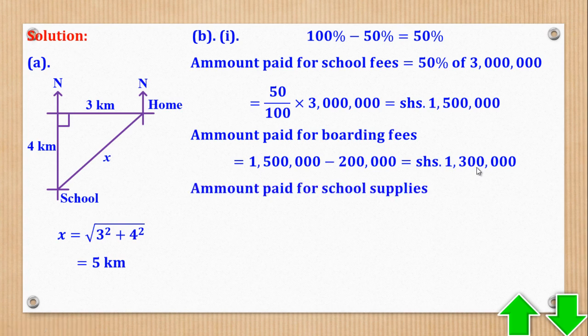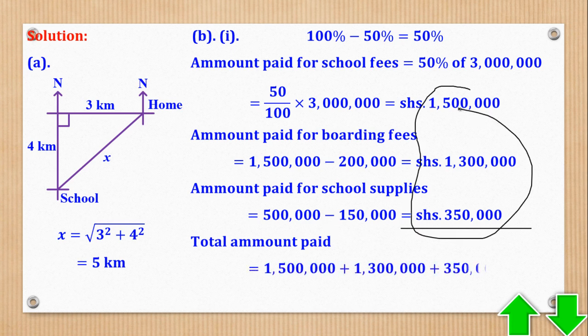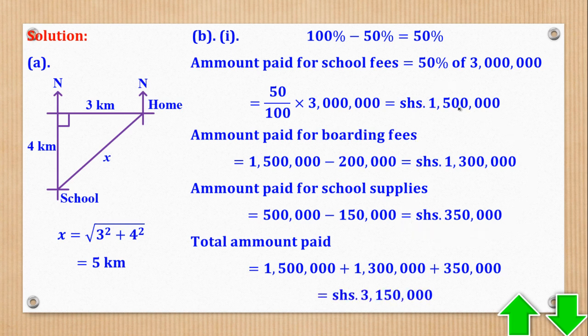Then amount paid for school supplies, there was a voucher of 150,000. So subtract it off, you come up with 300,000. Therefore, total amount paid will be got by adding these ones. So when you add, you'll come up with 3.15 million.